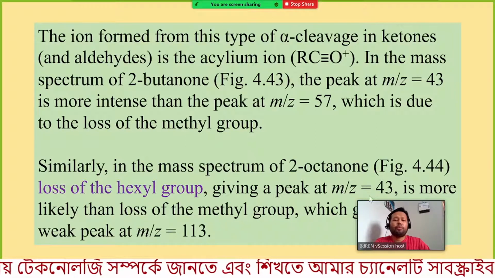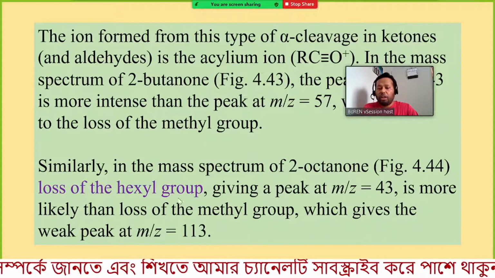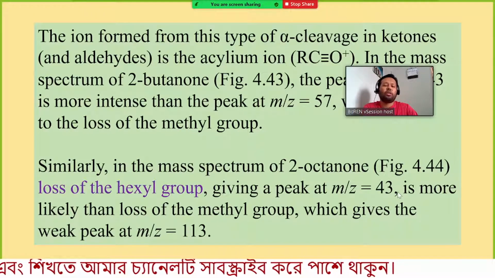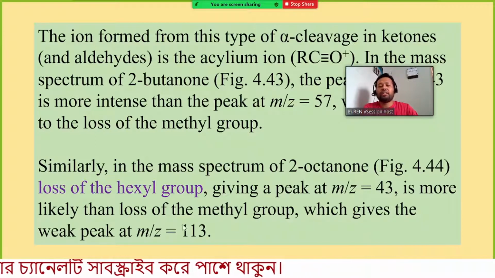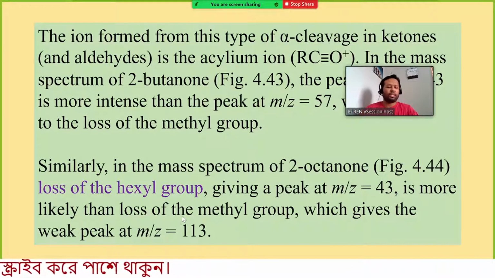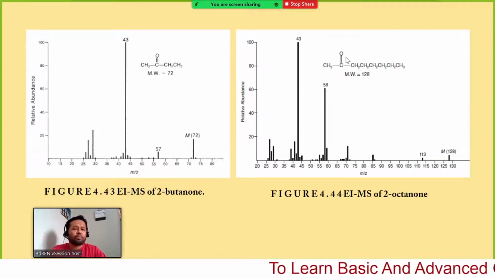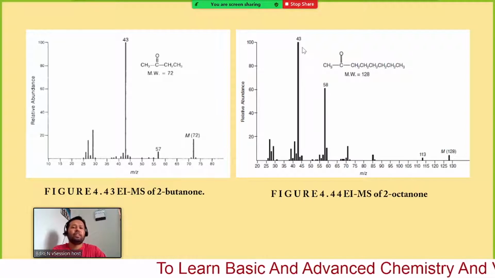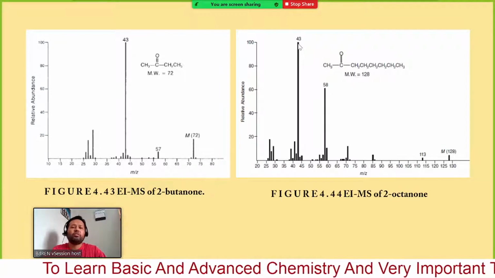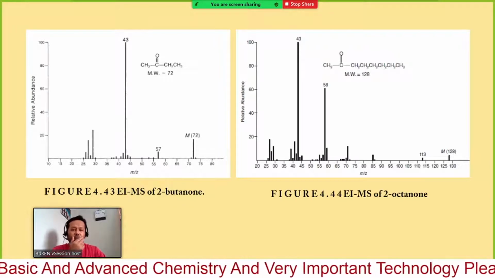Similarly, in the mass spectrum of 2-octanone, loss of the hexyl group giving a peak at m/z equal to 43 is more likely than loss of the methyl group, which gives the weak peak at m/z equal to 113. This is the mass spectrum of 2-octanone. Here you get the parent ion signal at 128. When this part is ejected, you get this portion with the mass of 43, and you can see the signal intensity for this peak is very high, and this is the base peak.